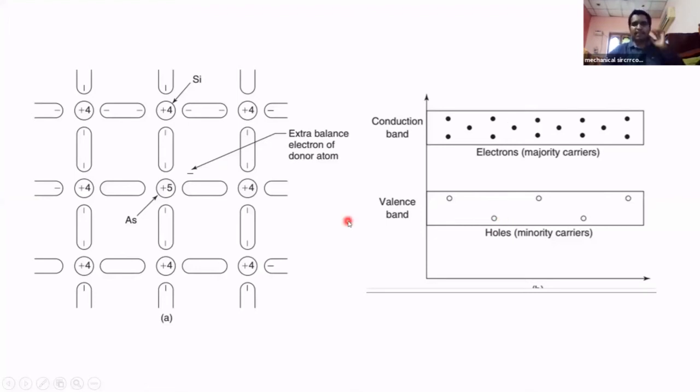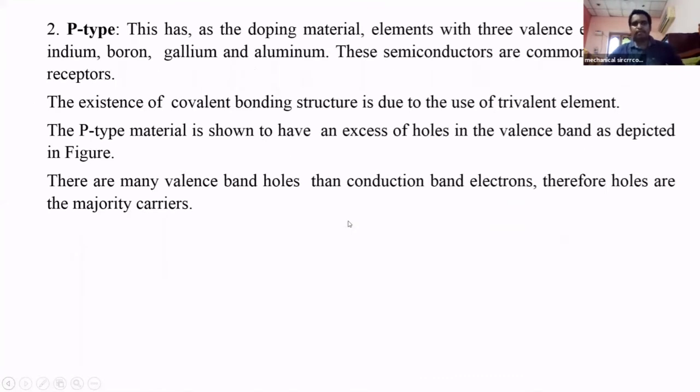Next type is P type semiconductor. P stands for positive type semiconductor. Here we are doping with elements with 3 valence electrons. In case of N type materials, we are adding impurities with 5 valent electrons. 4 are combined with silicon atoms, 1 free electron causes electricity, flow of current.